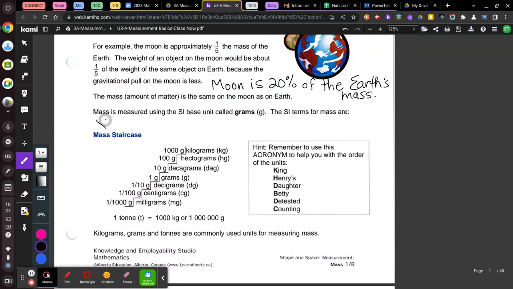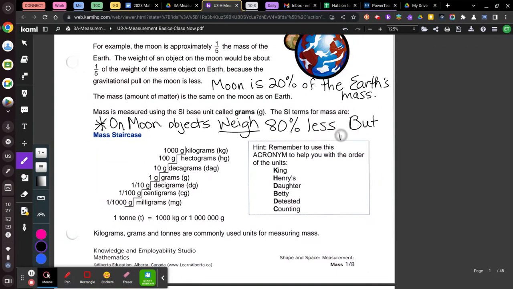Okay, so we're going to make a big note here. On the moon, the mass is still the same. This is the difference. Objects weigh 80% less, but the mass stays the same. Okay, make sure you write that down. So no matter what, if the weight changes, that's fine. Your mass will never change. So weight changes, mass stays the same.